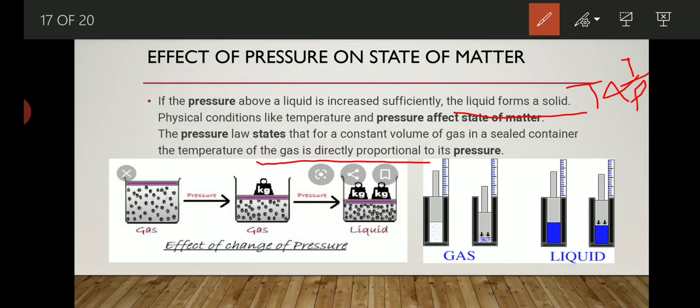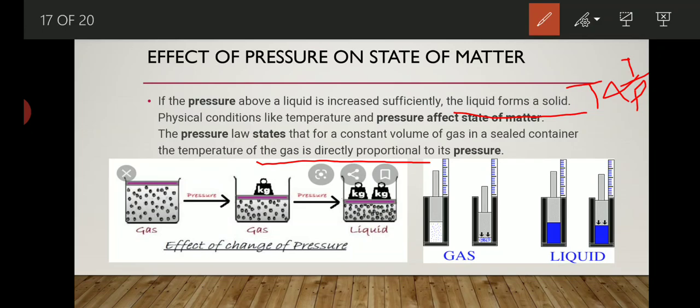Now let's see what is the effect of pressure on gases. Gases are highly affected by pressure. Why? Because the particles have higher intermolecular space between them. That's why when we apply force, when we keep pressure on them, when we increase the weight on any gas, immediately the particles start coming closer to each other and get liquefied.